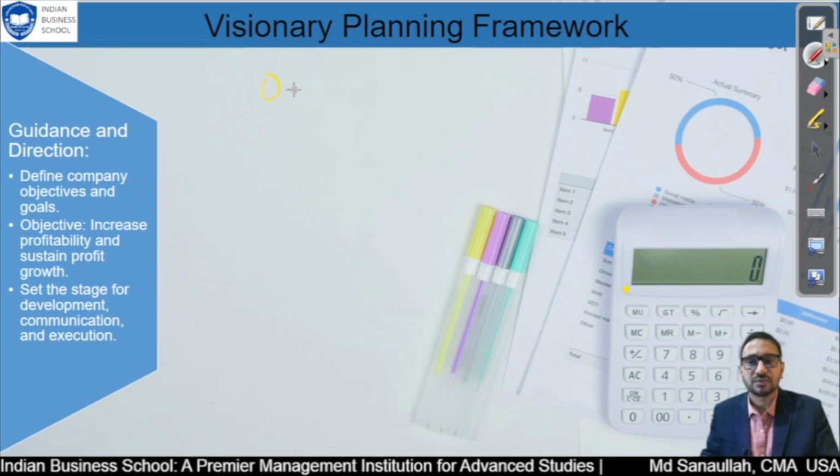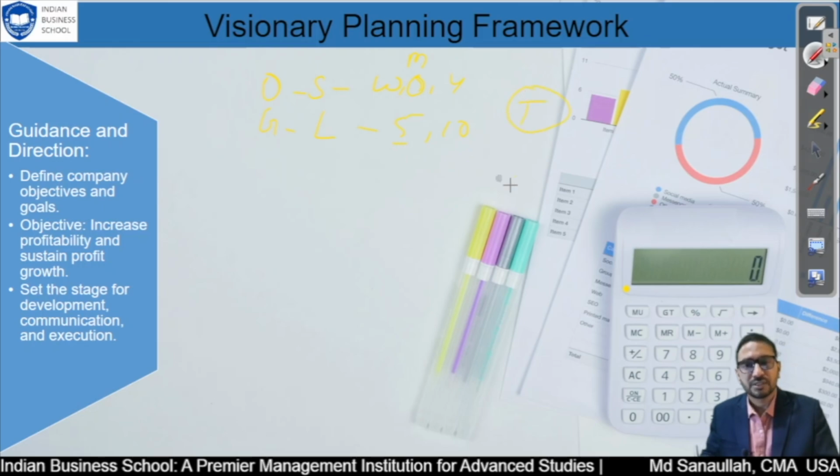Company objective is normally for a shorter period of time and goal is normally for a longer period of time. Shorter means maybe a week, quarter, month or year, and long would be more than 5 years or 10 years. Like this we can segregate. So this is the first: you have to segregate your objective and goal. This is from a time point of view.